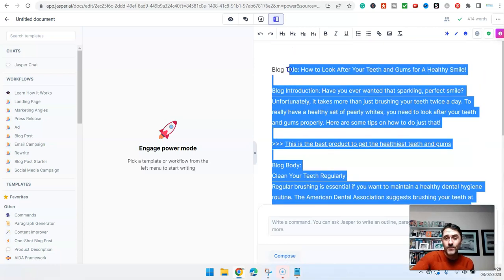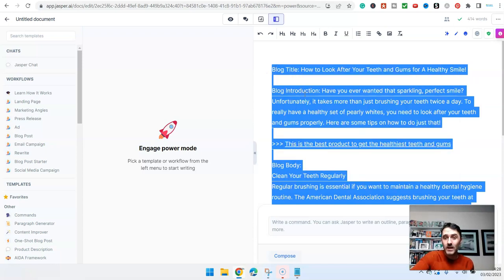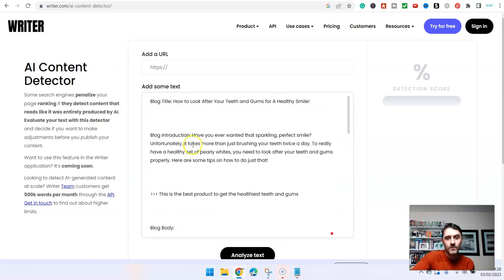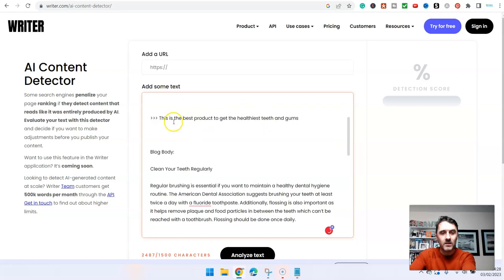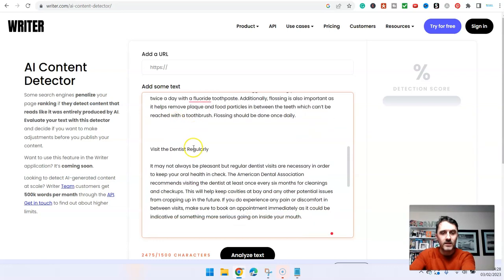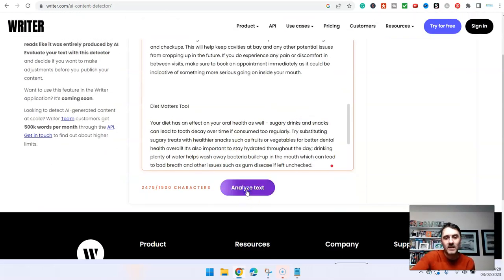But obviously, I want to make sure that this would not get penalized within search engines. So for this, we can use an AI detector. So like this, I'm going to paste this into here like that, and then I'm going to get rid of where it says blog title. I'm going to get rid of blog introduction like this. I'm just going to go up here like so, come down here, blog body, clean your teeth regularly, diet matters, and all this. I'm just going to click on analyze text.